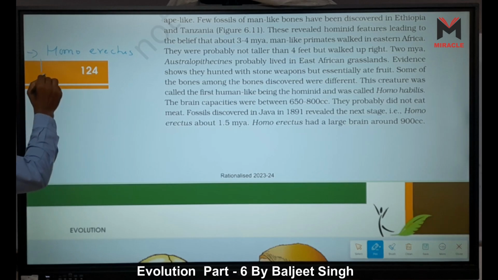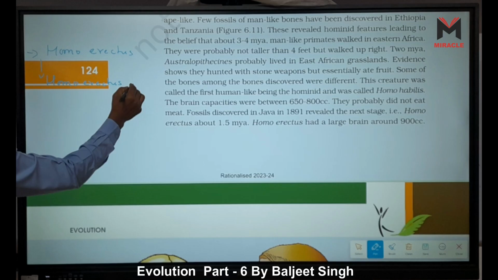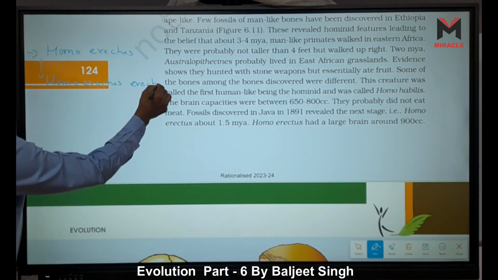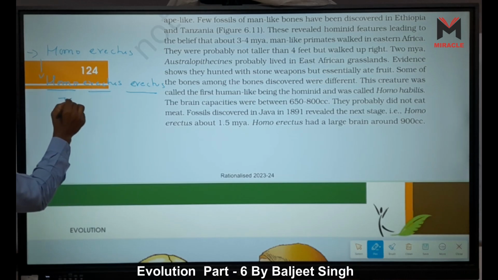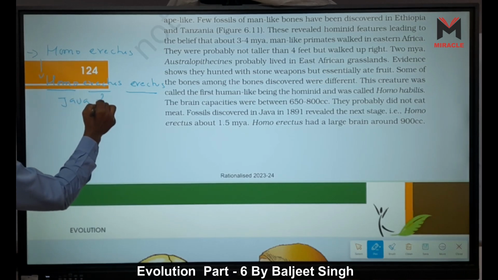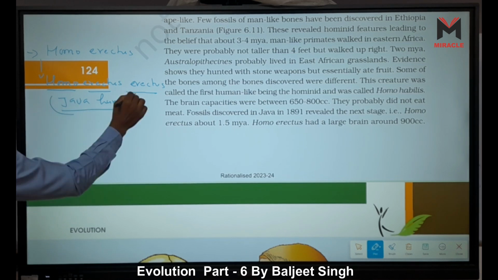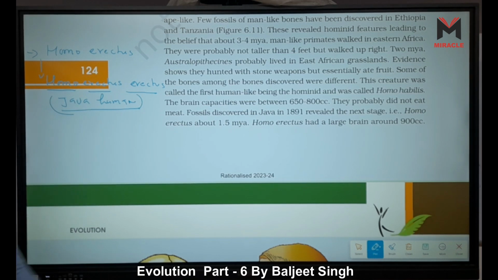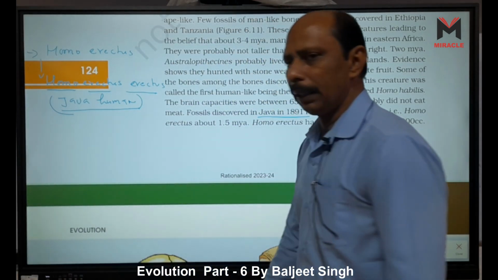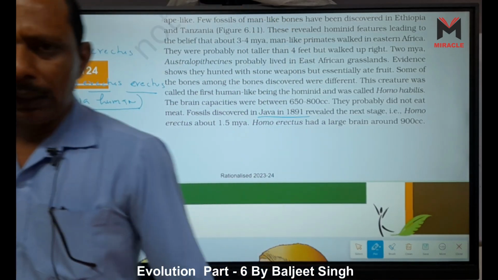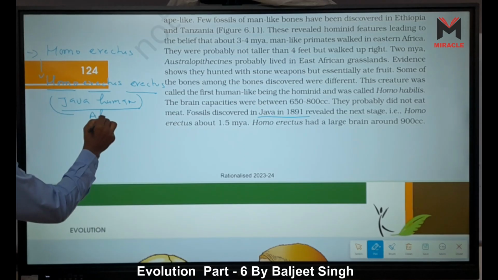The first one is called Homo erectus erectus. This one is also called Java man or Java human, because the fossil is obtained from Java, given here in 1891.